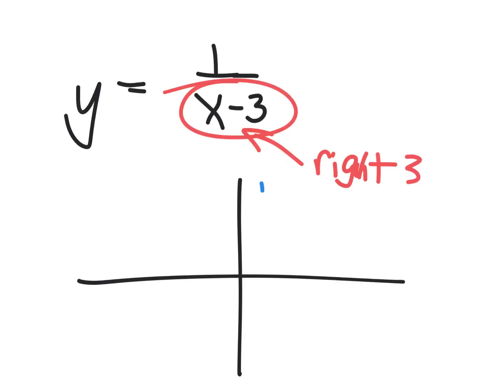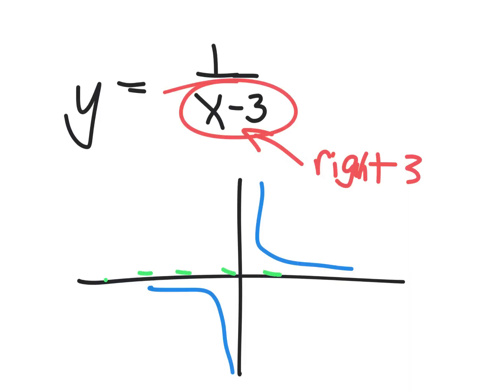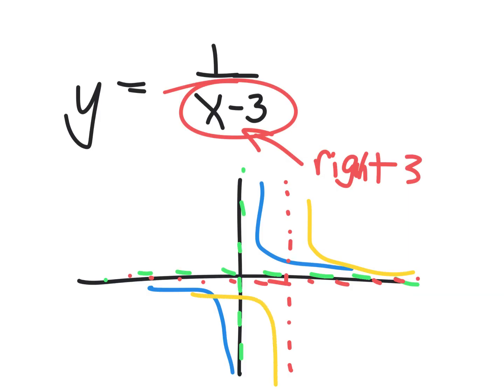And here's what the parent graph would have looked like. I just showed you that a second ago. It has asymptotes there and there, and everything would slide to the right 3. So for my new graph, I'm going to use these red asymptotes and these yellow lines. If you can focus on the red asymptotes and the yellow lines, you'll see everything got shifted to the right 3. Okay, that's the graphing part.